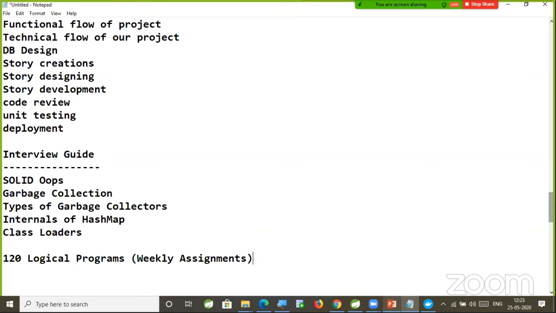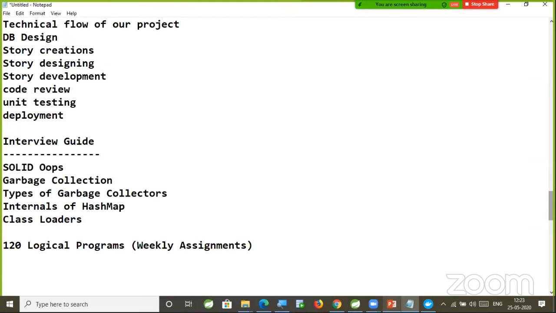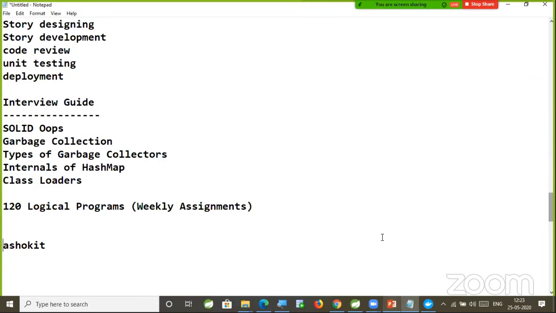So let's take a simple example. Here, I am going to give you one text as Ashok IT. There are 7 characters available. I will ask you to write the logic to replace the first half of the string with the second half of the string. That means just swap the 2 halves of the string. What is the logic you are going to write for that?